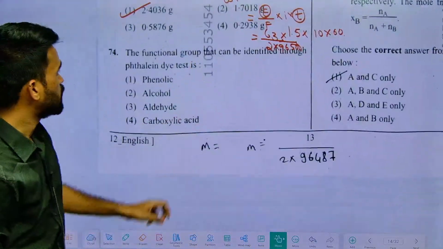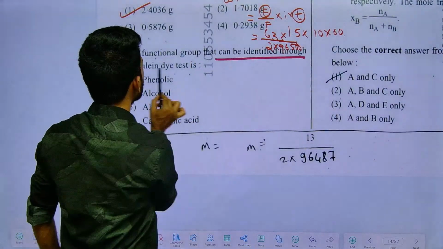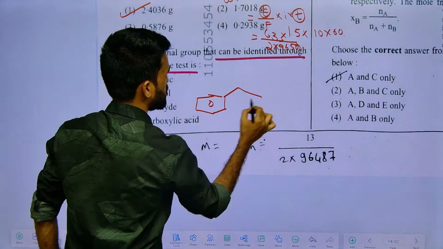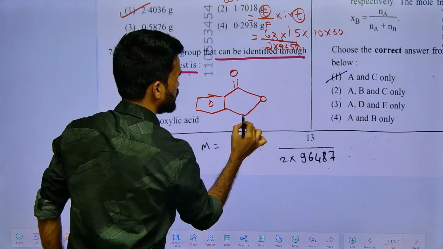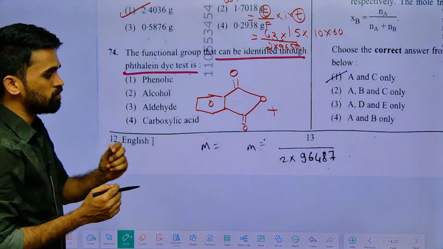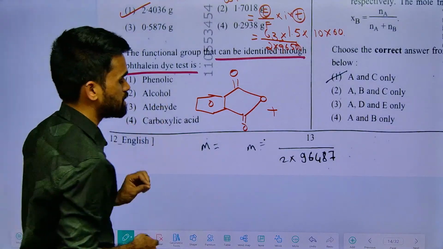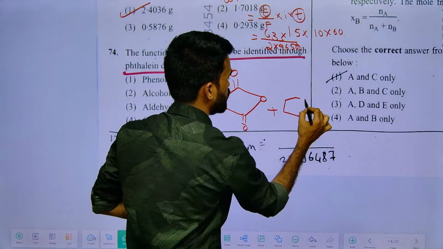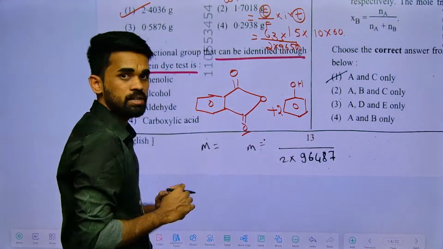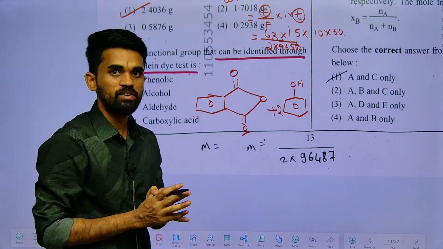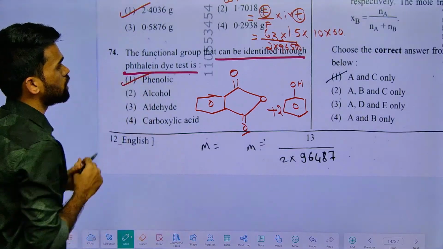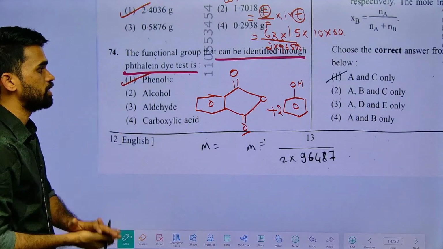Okay, the next one: the functional group that can be identified through the phthalein dye test. So what do we mean by the phthalein dye test? Phthalic anhydride will be there, and this phthalic anhydride treated with one of the following gives you a color change. Generally this test is used for phenol identification. Why? Because 2 molecules of phenol react with 1 molecule of phthalic anhydride and form phenolphthalein. So phenolic groups can be identified here.